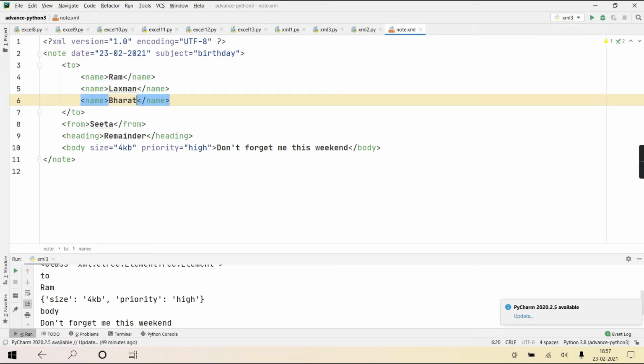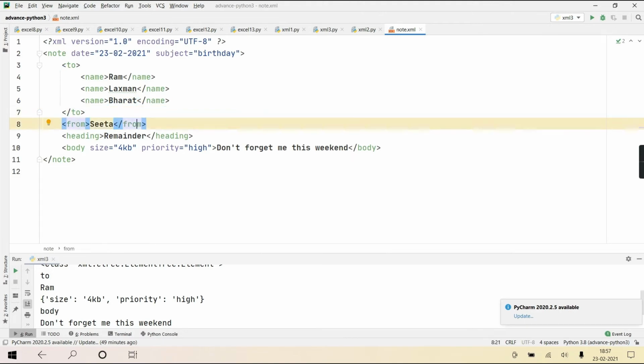These three are again further children of 2, and 2 is the child of note. So how to access 2? Root of 0, but 0 also has further children, so root of 0 of 0, root of 0 of 1, root of 0 of 2. This way you can access them too.